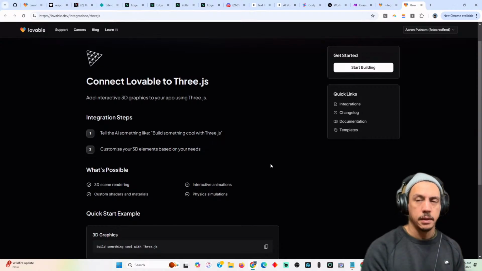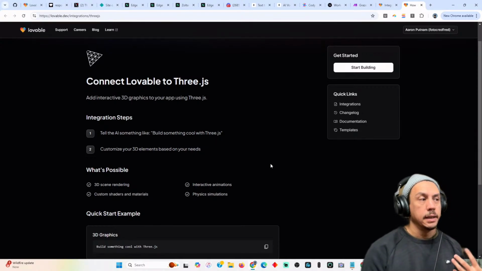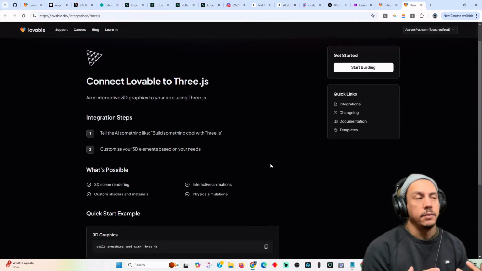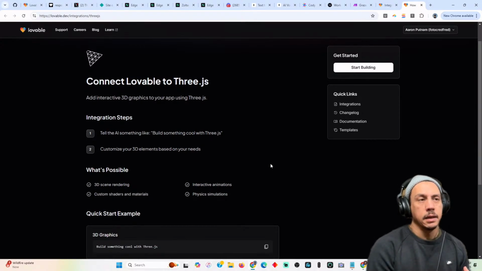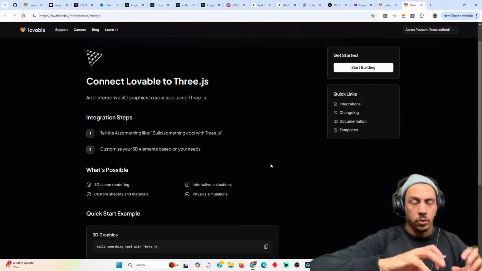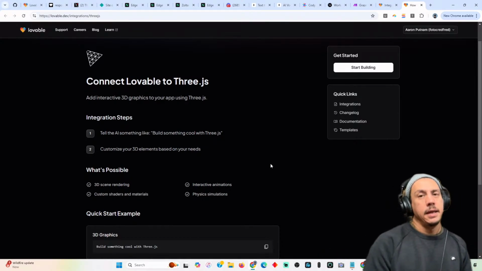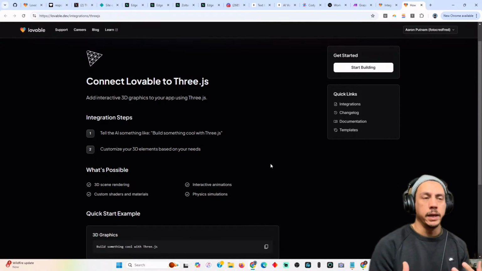Like the saying, trying to fit a square peg into a round hole, that was me yesterday, thinking that I can just do the character design in Lovable. Just give me a cool 3JS character, make it a bird, make it a bird flying. And then I ended up with a spinning acorn. It's like, what is happening?